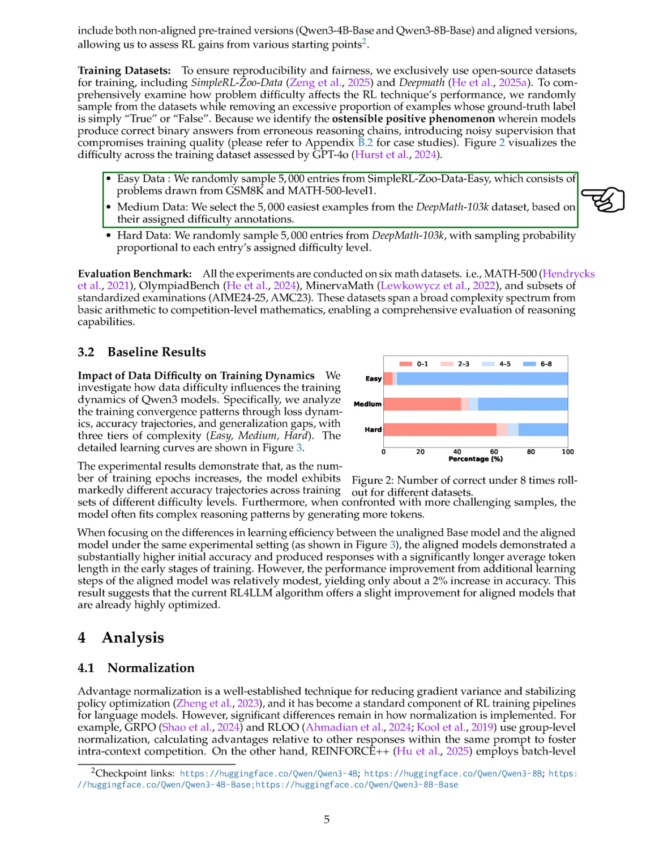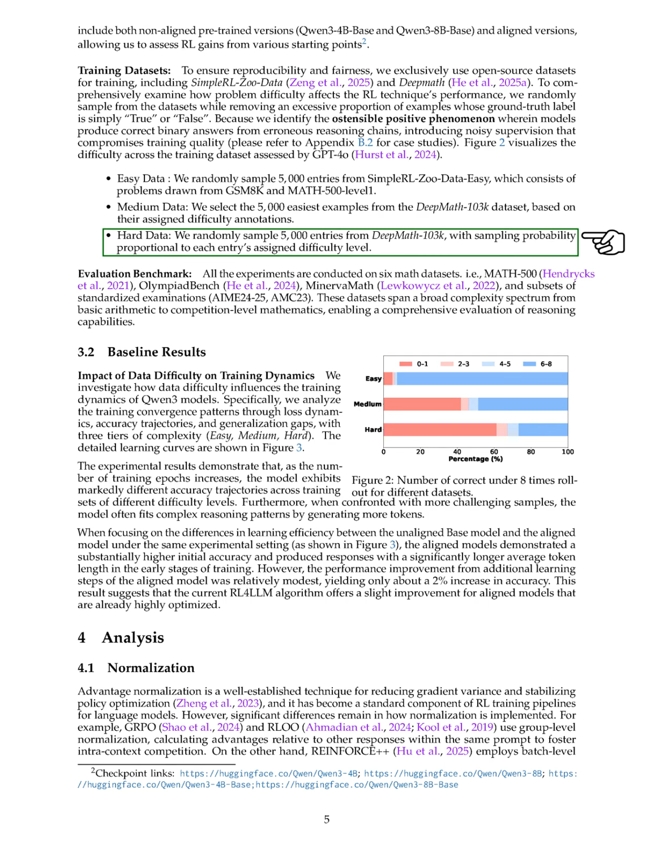For easy data, we randomly sample 44 entries from simple RL-Zoo data easy, which includes problems from GSM 8K and Math 500 Level 1. For medium data, we select the 44 easiest examples from the DeepMath 103K dataset based on difficulty annotations. For hard data, we randomly sample 44 entries from DeepMath 103K, with the sampling probability based on each entry's difficulty level.